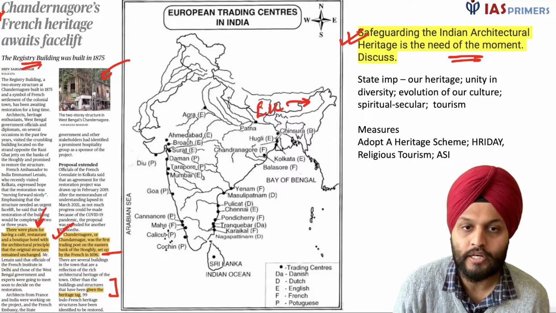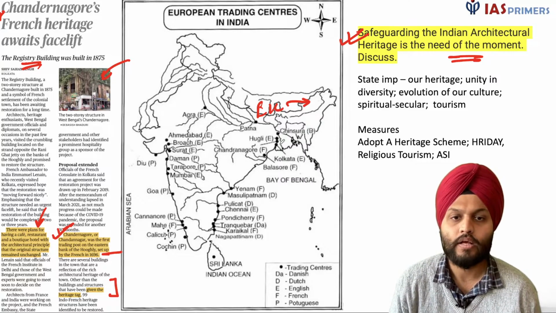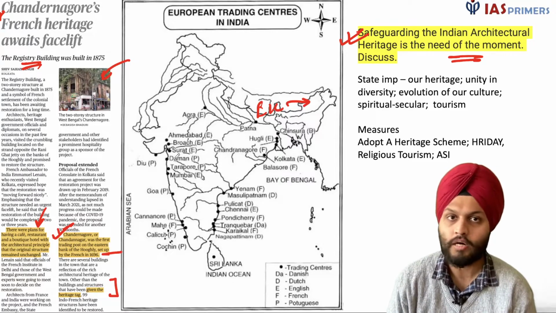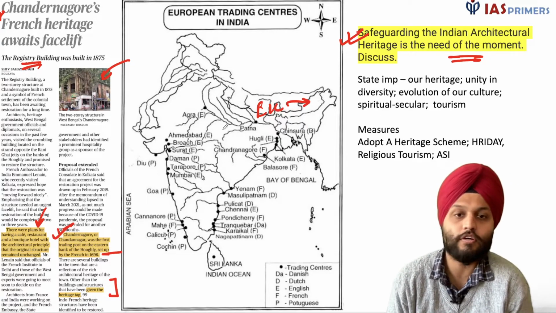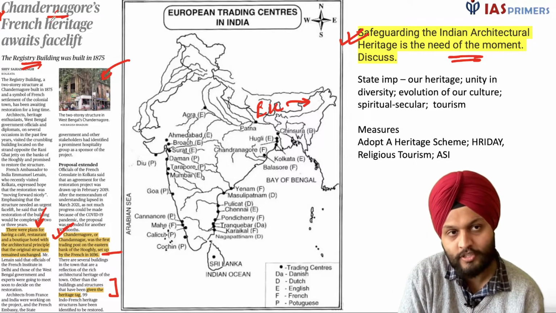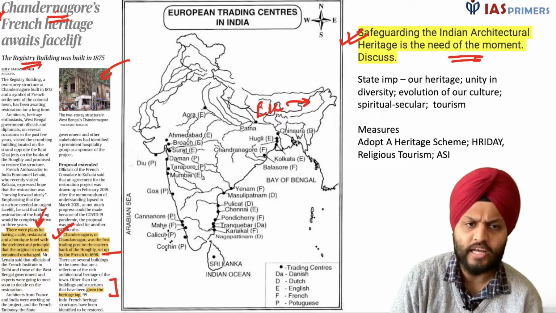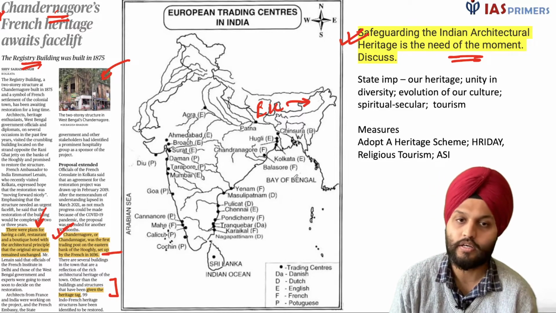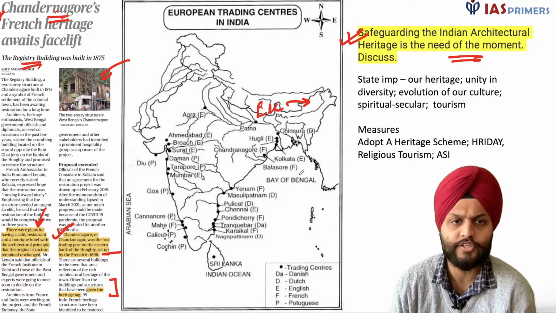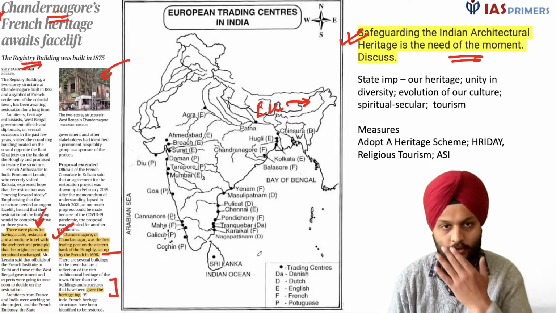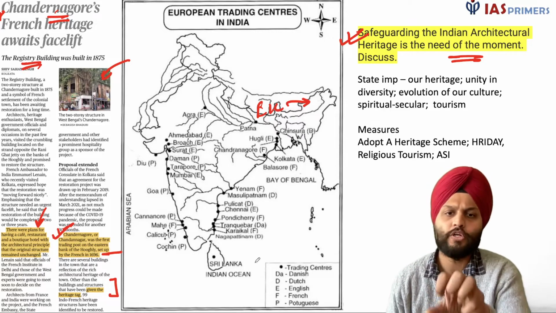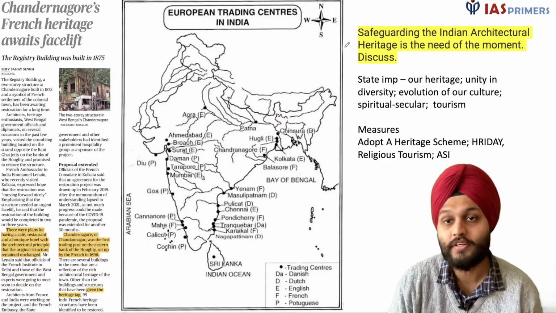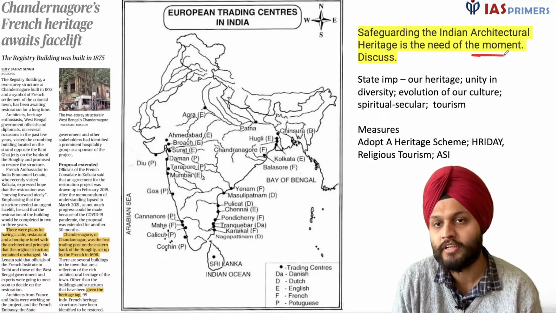So they had their settlement in Hooghly, Kolkata, the East India Company, and the French had theirs in Chandernagore. So the French abided by the orders of the Nawab, but the British didn't. And this led to the fight. So that is where we refer to Chandernagore when we study modern history. And here I have a list of various sites, and you can read this EFP, England, French, Portuguese. So those sites are mentioned over here. These could be important. You need to have a brief idea about it. That's all.